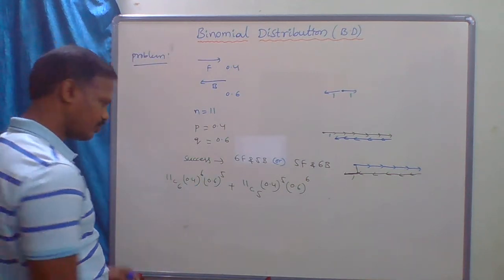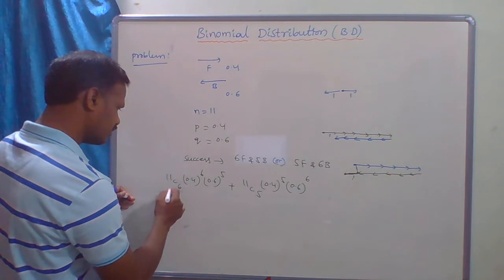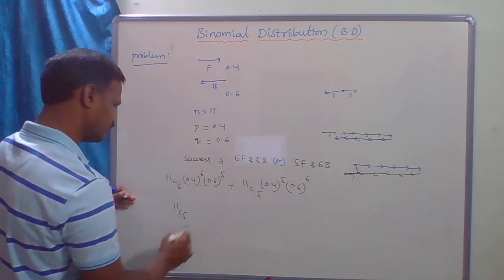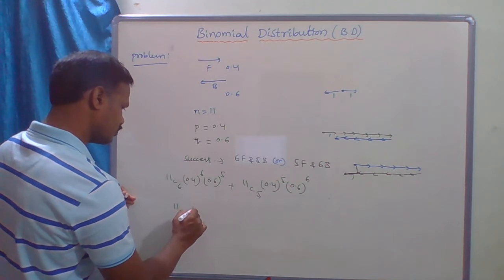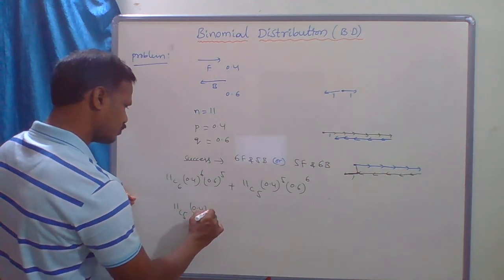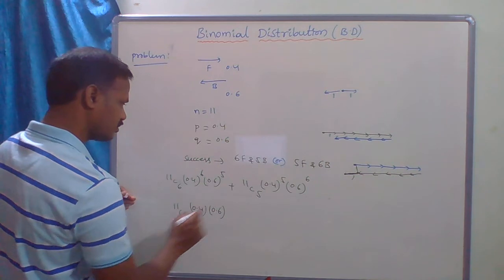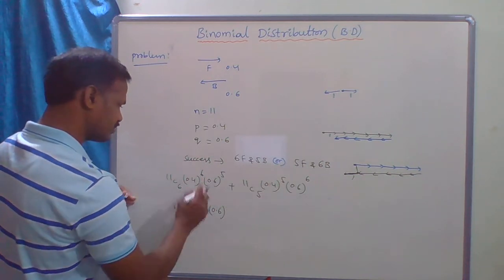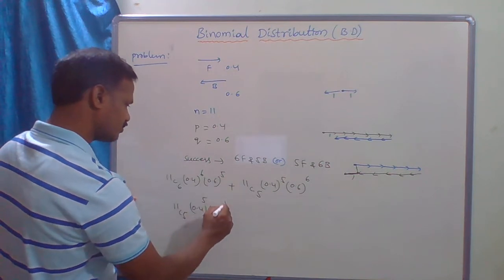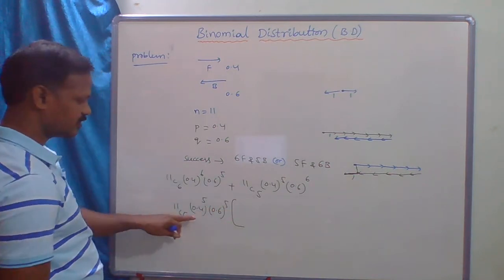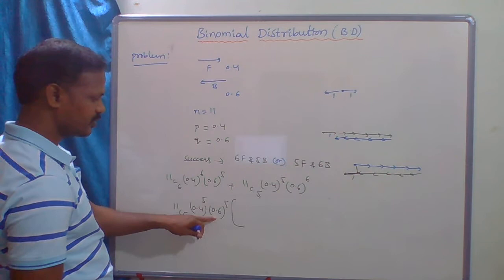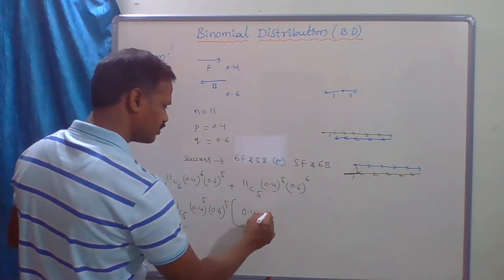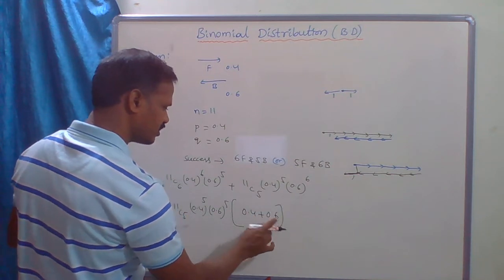Now 11c6 is nothing but 11c5. Taking the common terms 0.4 whole power 5 and 0.6 whole power 5, we are left with 0.4 here and 0.6 there, so this is nothing but 1.